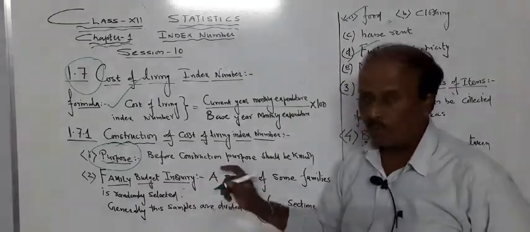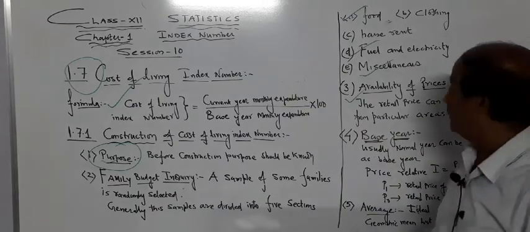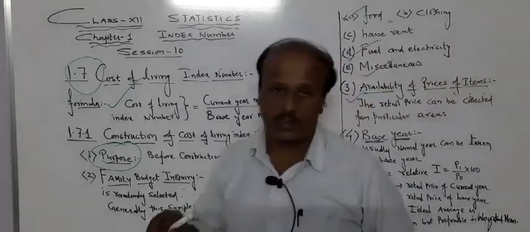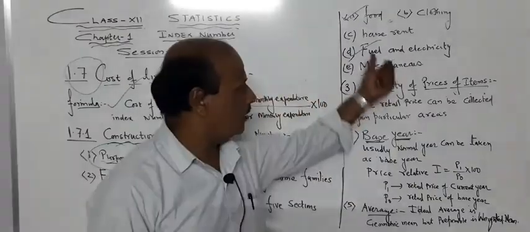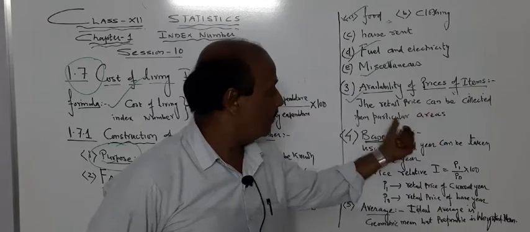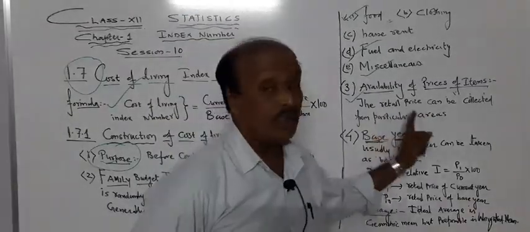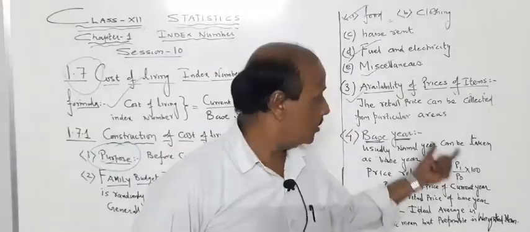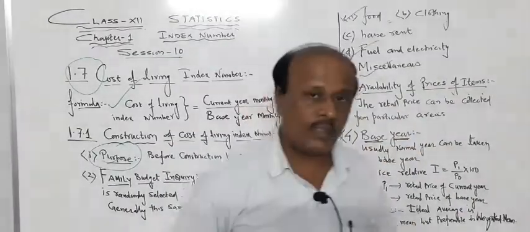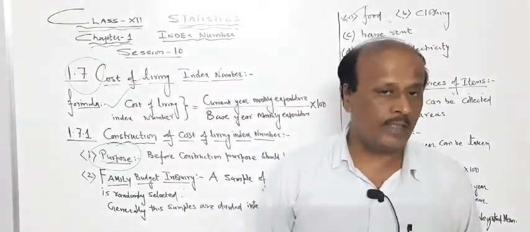So this is point number 2. Point number 3 is availability of prices of items. For example, if you are selecting any of the above criteria, then prices should be available. Now prices can be collected from particular areas, and that price should be a retail price, not a wholesale price, and that price should also be a standard price approved by the government, not randomly any price.